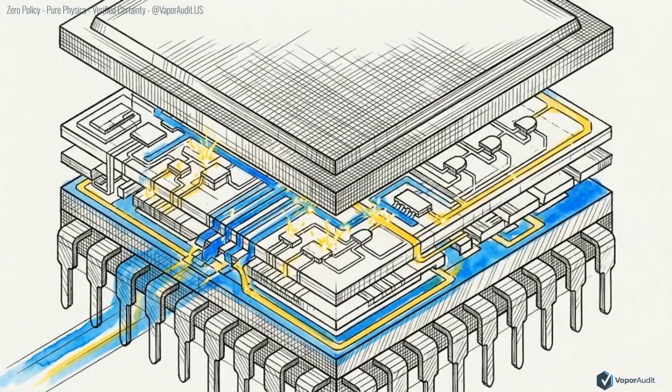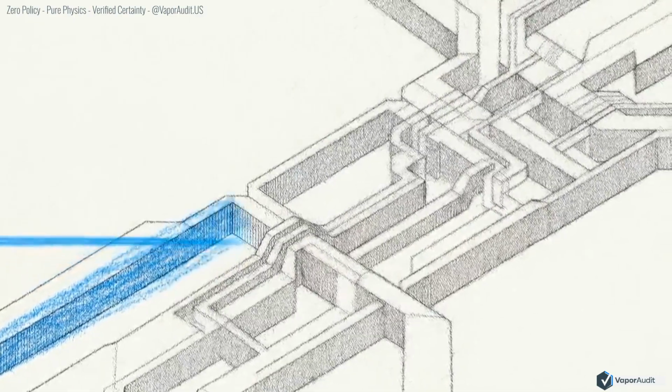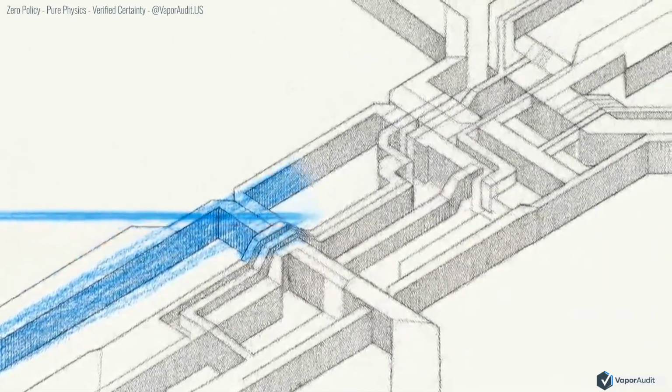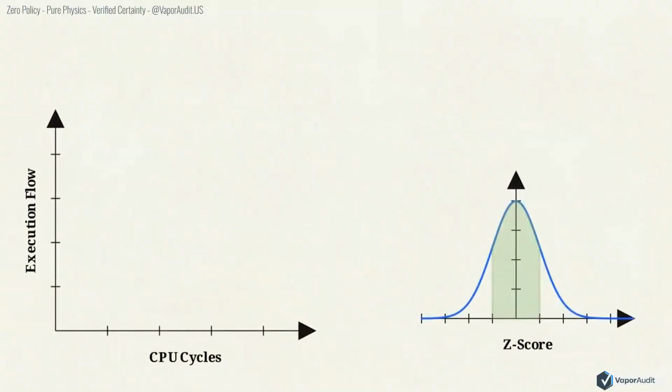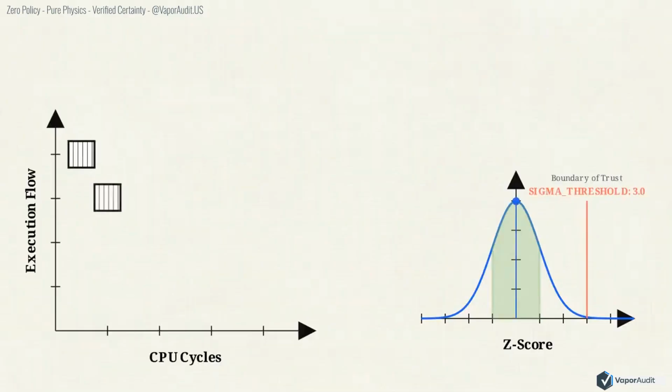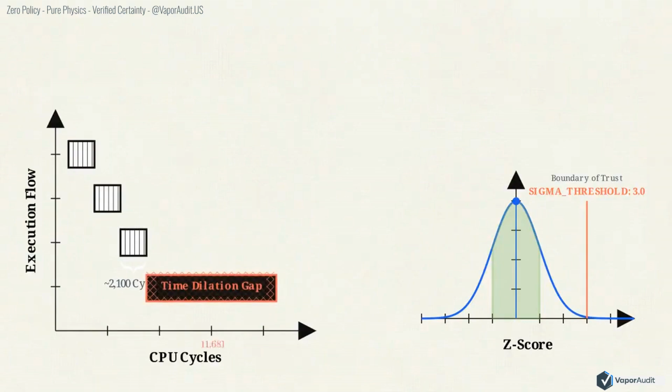Detecting a compromised hypervisor relies on a strict physical law. Observation requires energy. If a hostile hypervisor pauses a virtual machine to inspect its memory, it must consume shared CPU cycles. This timing diagram plots CPU cycles against execution flow. A continuous workload runs smoothly until a hypervisor interrupts, creating a time dilation gap.